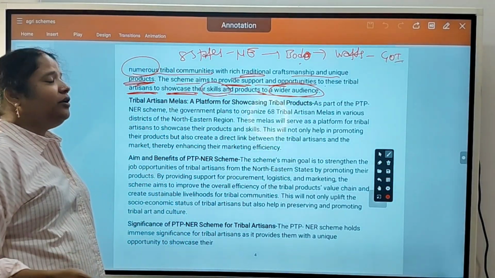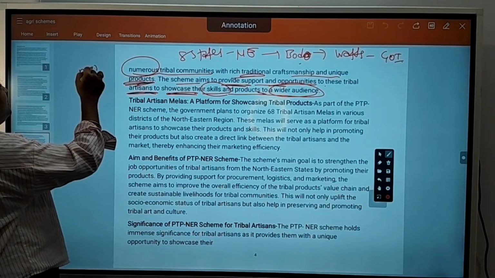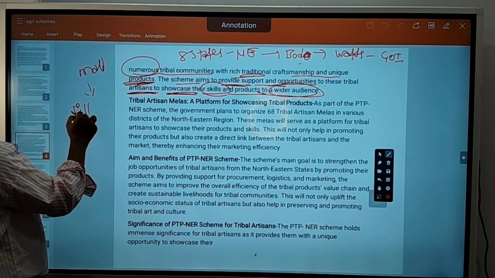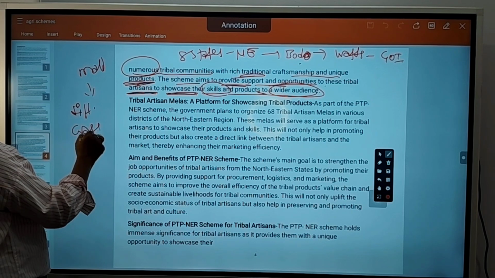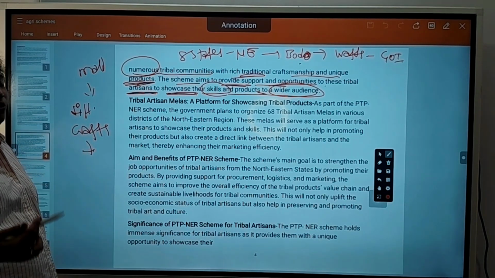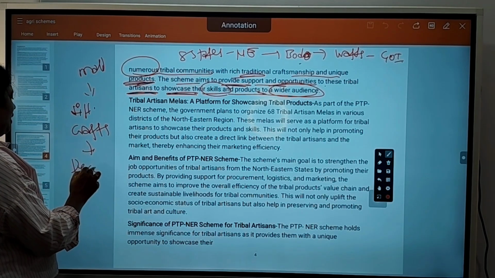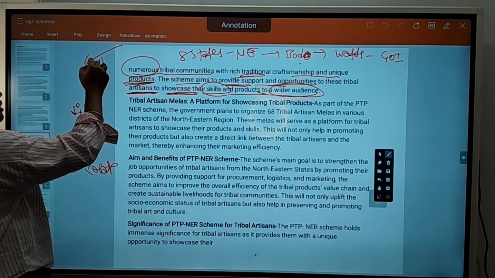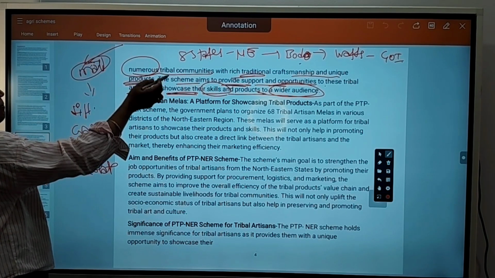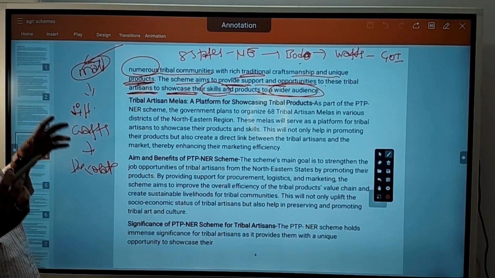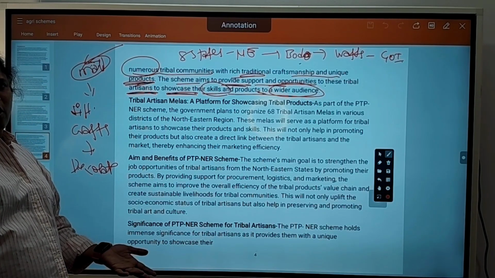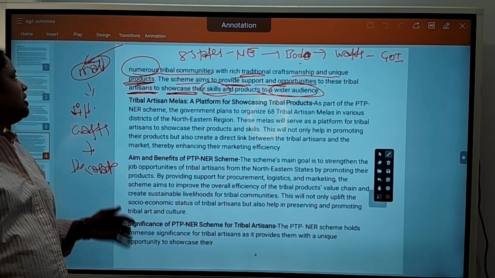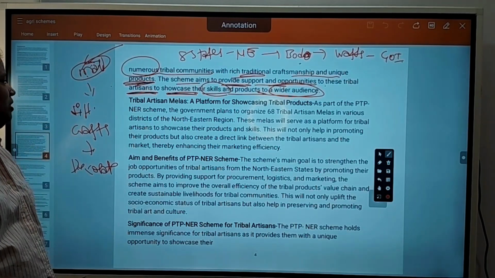audience. Suppose if you go to a mall in a city, there if you find different handcrafted products, then obviously you will buy to decorate your home. Okay, right? So making the tribal products available in city malls is the ambition of this project. Means they take the products from small northeast areas, tribal northeast areas, forest areas to cities. There they will sell out.